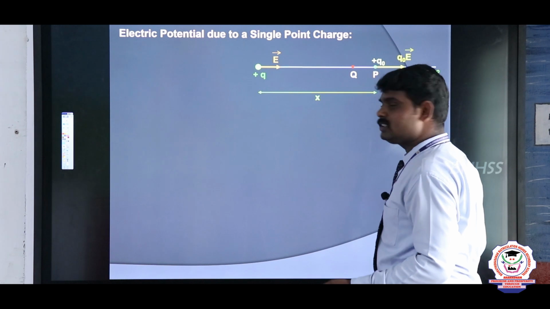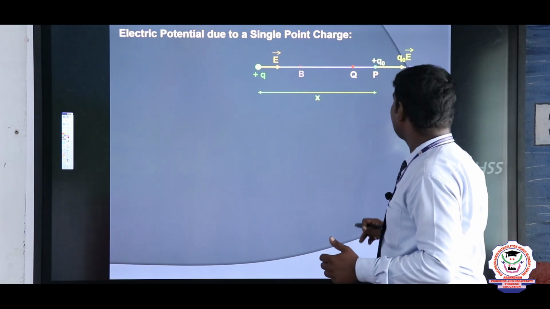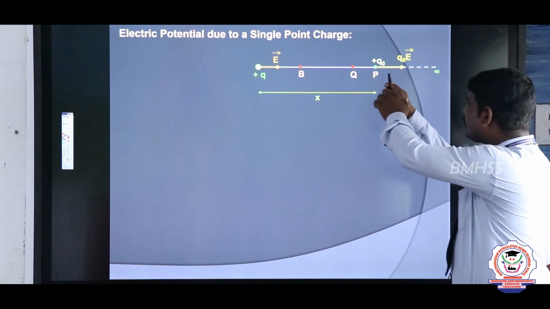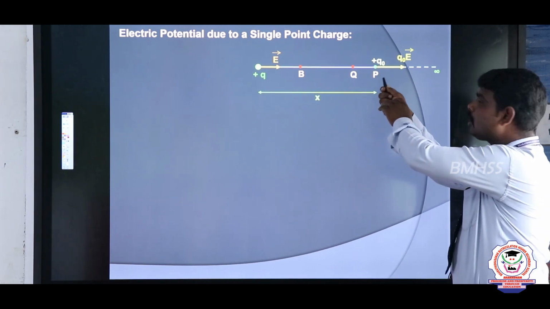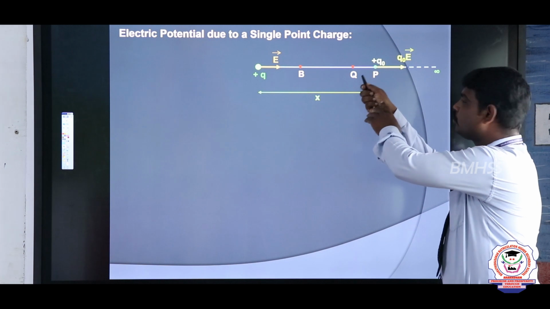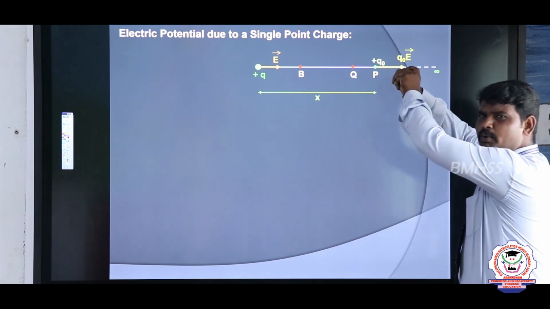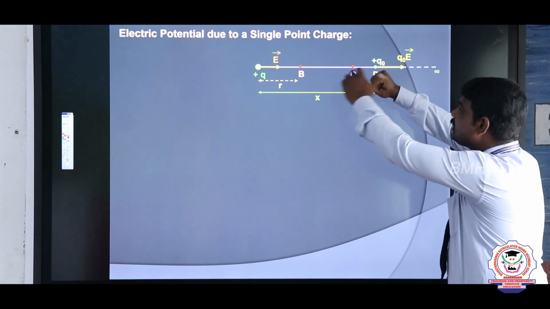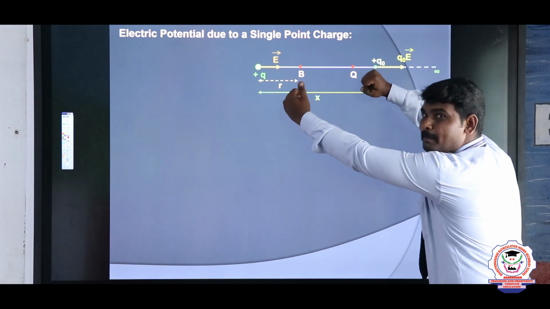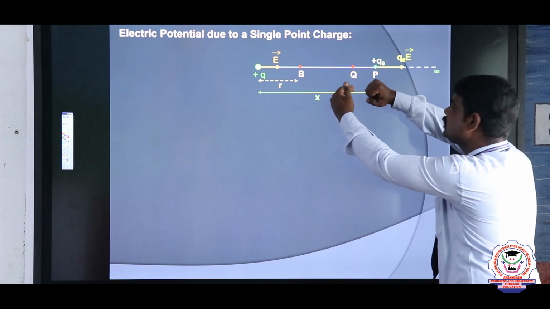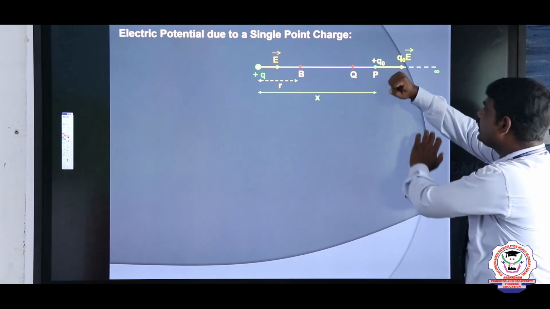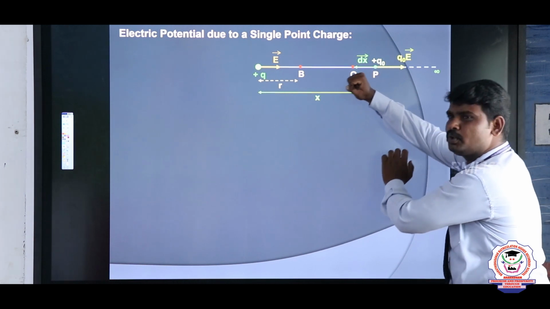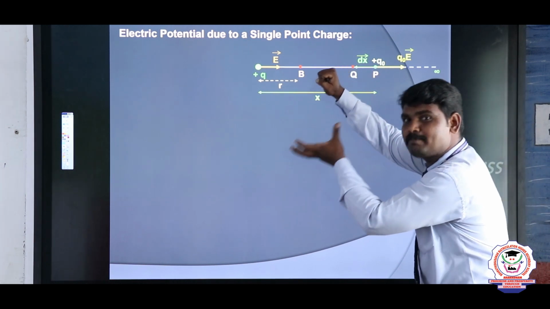See my dear children, now I am doing a small amount of work. That work done is displacing or moving this positive charge from P to Q. Here a repulsive force is acting, and that repulsive force is a very strong force. So now I am moving from P to Q, a small amount of displacement.